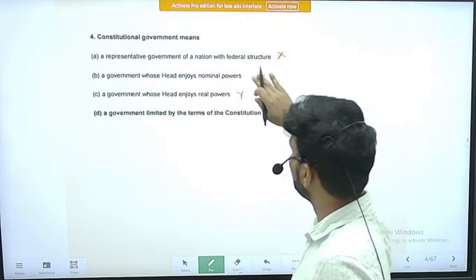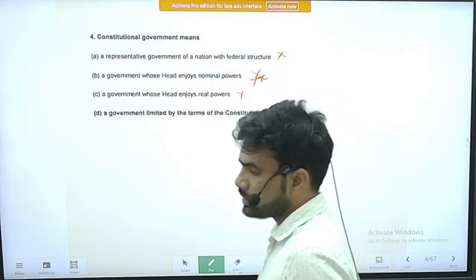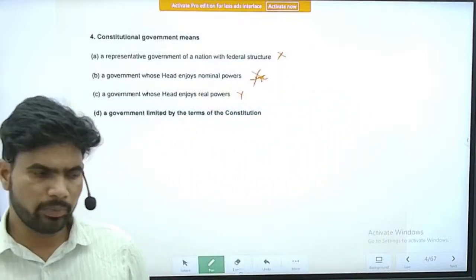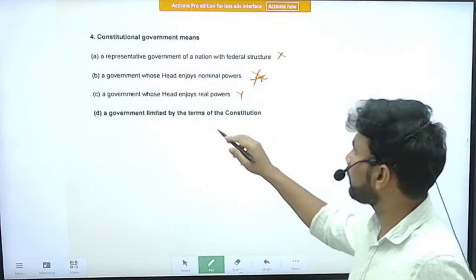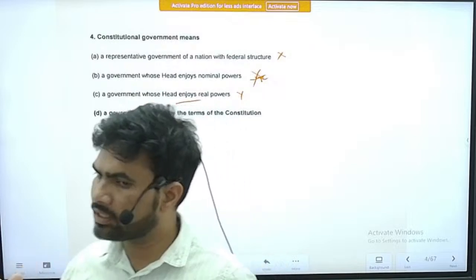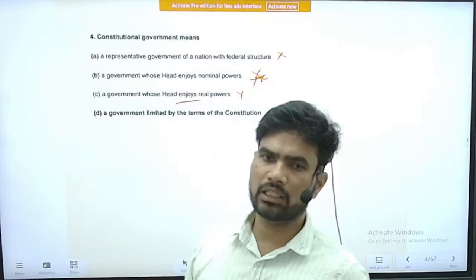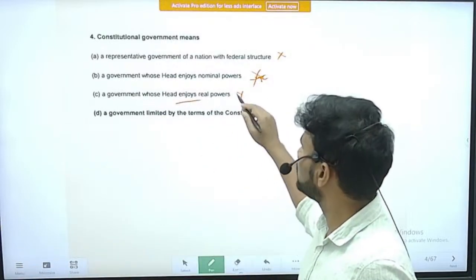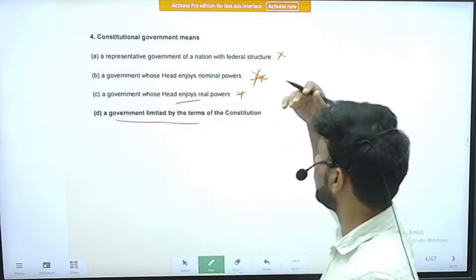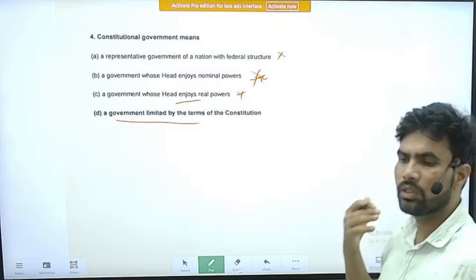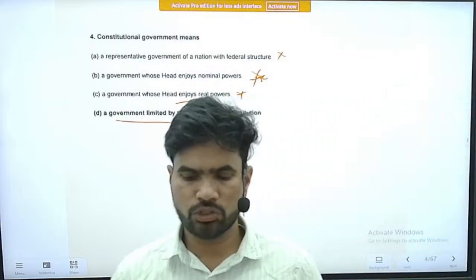This is also an incorrect statement, because if we speak plainly, the head of the government where there is no constitution will actually enjoy real powers. So the correct explanation is a government limited by the terms of the Constitution. That is actually the meaning of constitutional government.